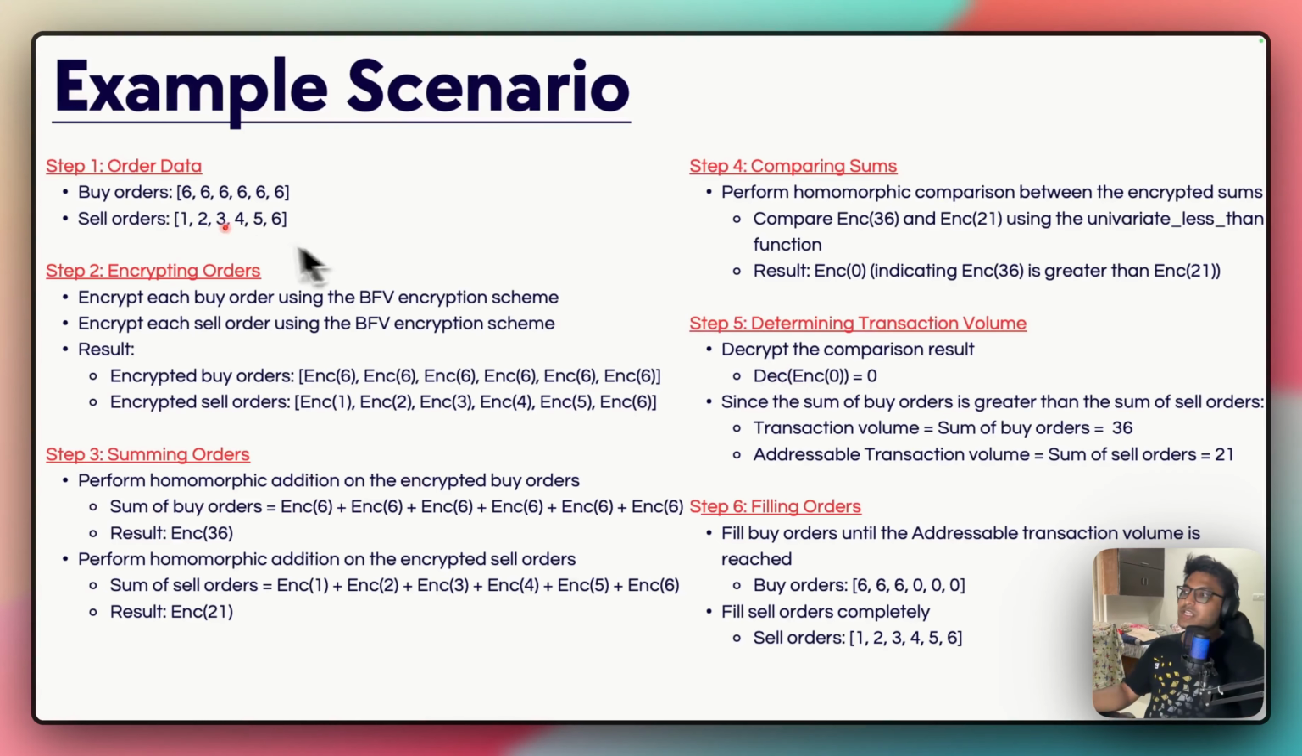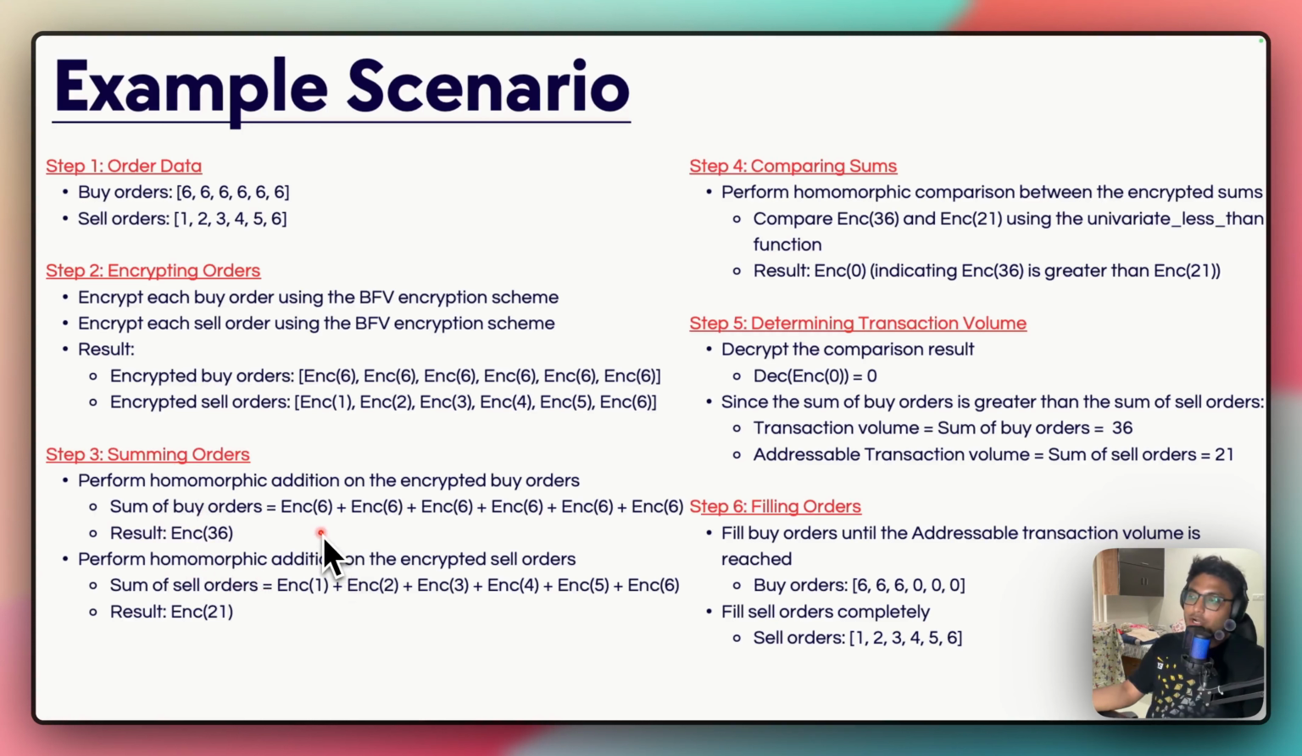So this is an example scenario for the orders.json file which we have. This is the buy order and this is the sell order. So we'll first encrypt both these things. Encoding is also there, but I'm just skipping that step for now. So we are just encrypting the orders, and then an encrypted buy order and encrypted sell order are formed like this. After that, we are summing the orders and performing homomorphic addition.